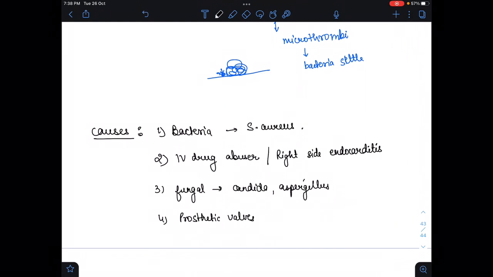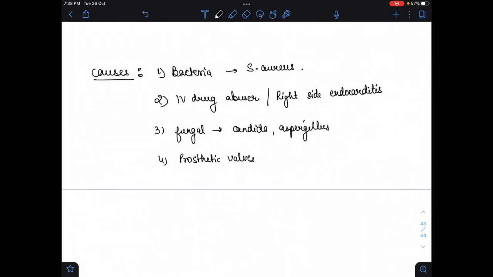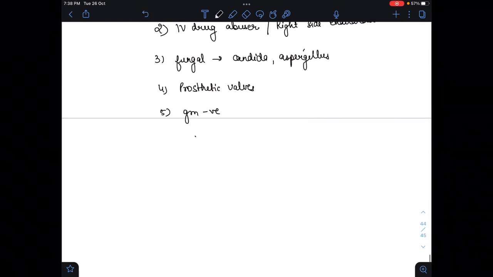Regurgitant lesions are more vulnerable to endocarditis than stenotic lesions. Gram negative bacteria also cause it, and for them we have a mnemonic, HACEK.